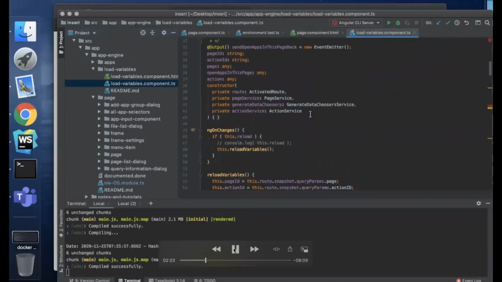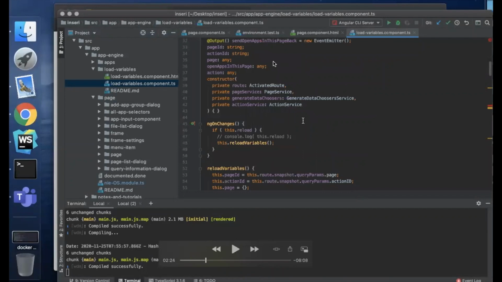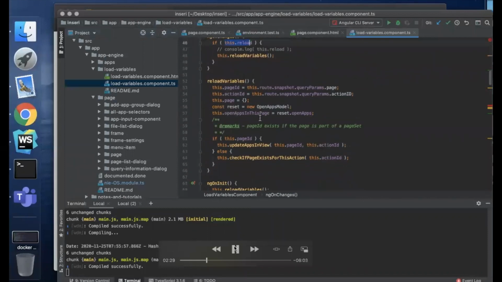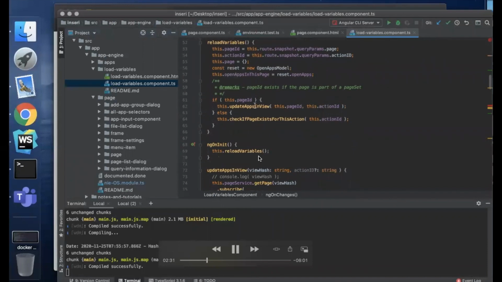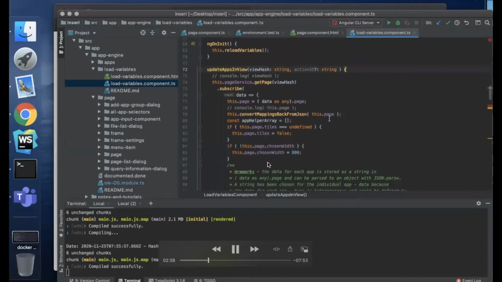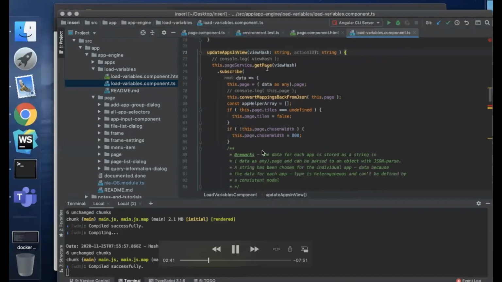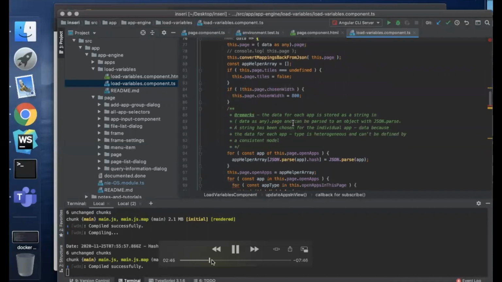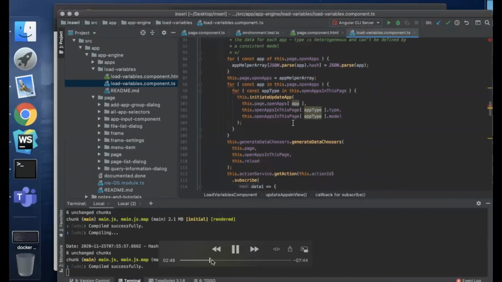And we can load variables here. Now it goes to this component because the page ID has changed and it reloads. If it's true, it's a little bit asynchronous. Some stuff has to be done at the same time. You're updating the page, you're sending your request to MongoDB, and you get all the app spec and all of those things that you need on the page.